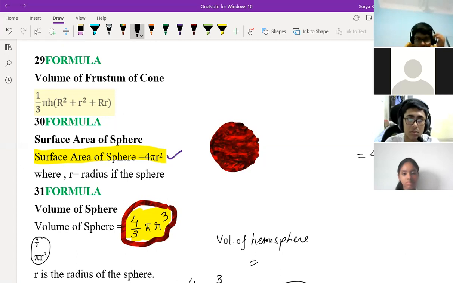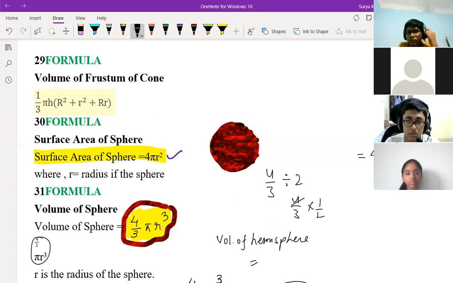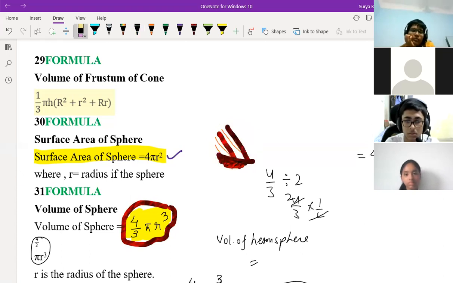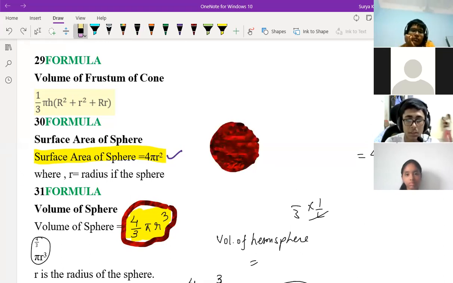4/6 pi r cube. Sir, 2 by 3 pi r cube. Yeah, 4/6 pi r cube. 4 by 3, 2 by 3, sir. Divide by 2, you do. So what will come? 4 by 3 into 1 by 2. 4/6, or you can say 2 by 3 also, no problem. Anyway, it's fine. 2 by 3 after cancellation, that is better. 2 by 3 pi r cube.